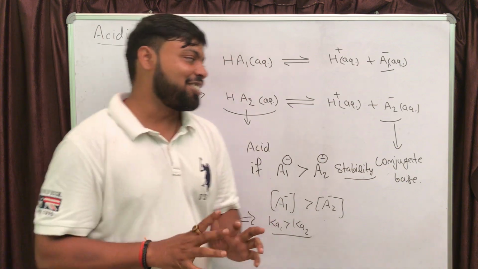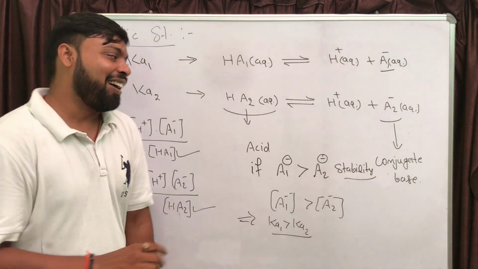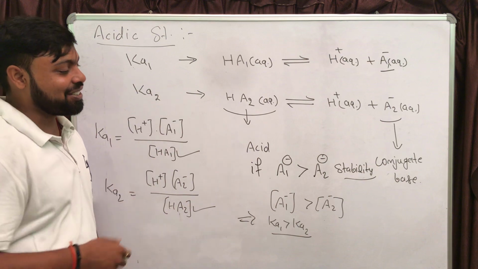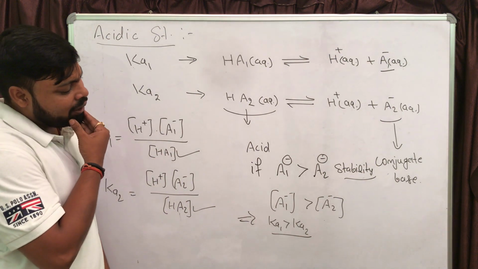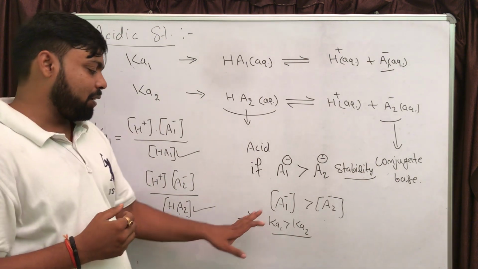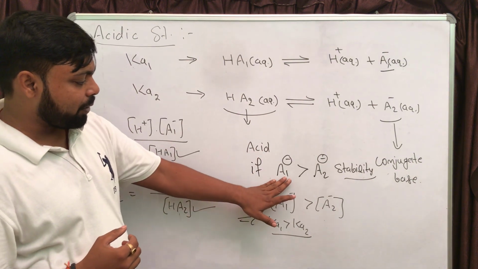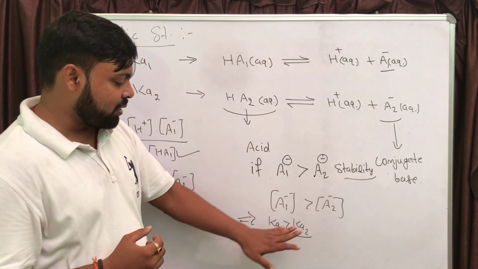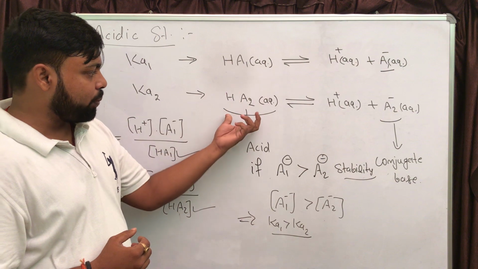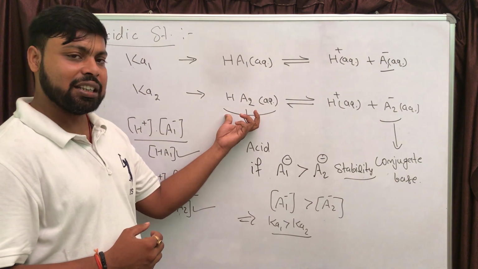That is the condition. You should not forget that. I'll give you one question just after this. So our conclusion is, if A1 minus is more stable than A2 minus, then HA1 is going to be a stronger acid than HA2.